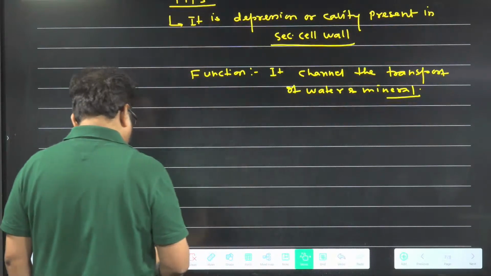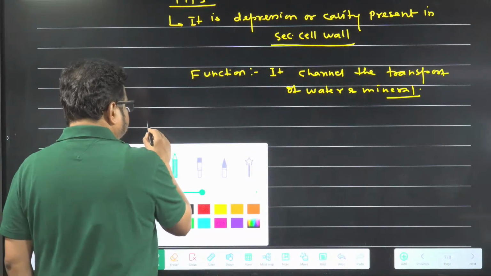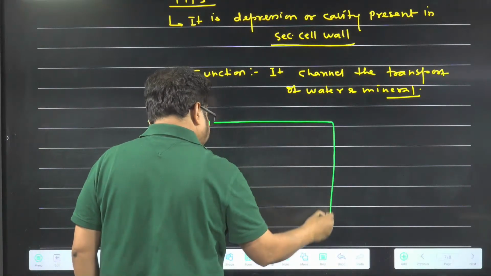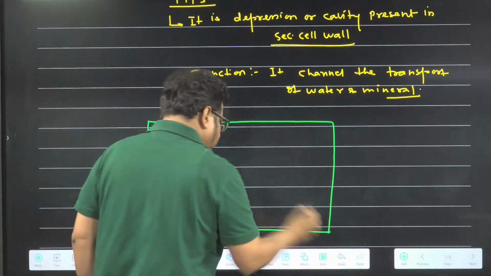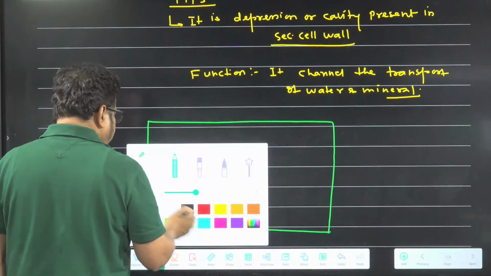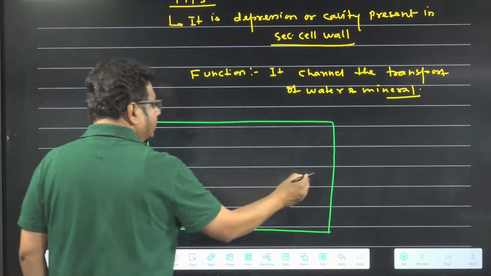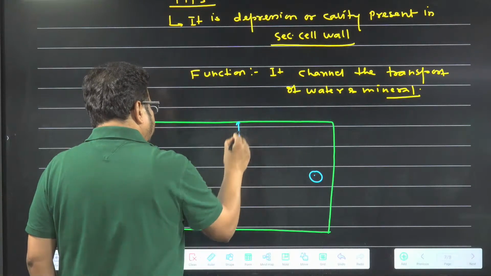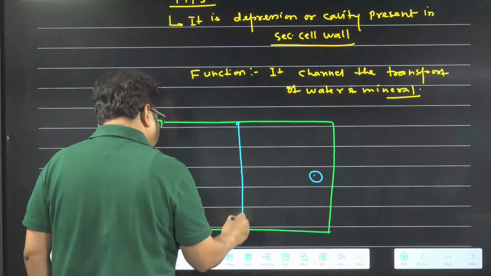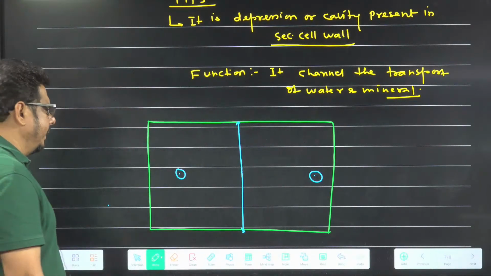You will understand it better. So now just try to understand. This is a cell. Assume this is a cell, and this cell divided. Nucleus division occurs first. After nucleus division, the cell also divides. So when the cell divides, what forms? Phragmoplast. Later on it is called cell plate.